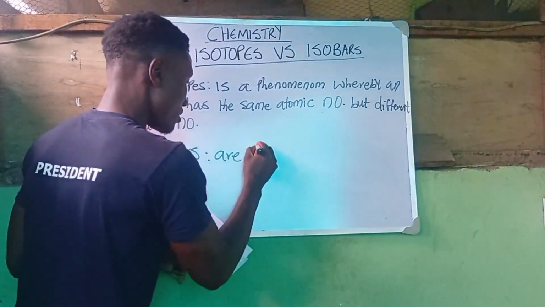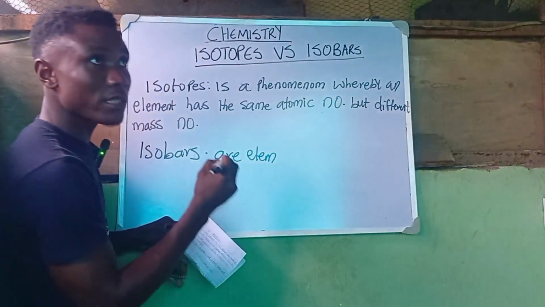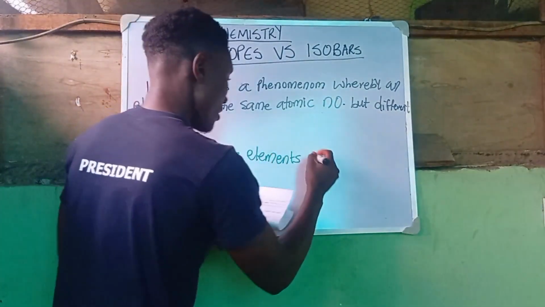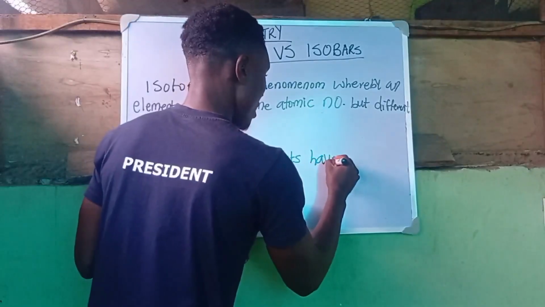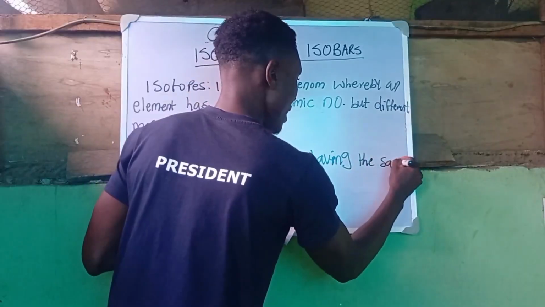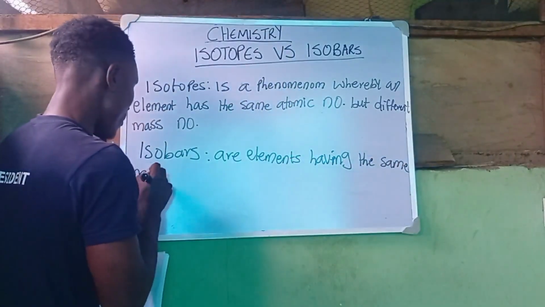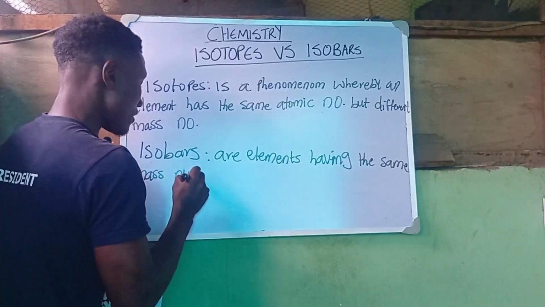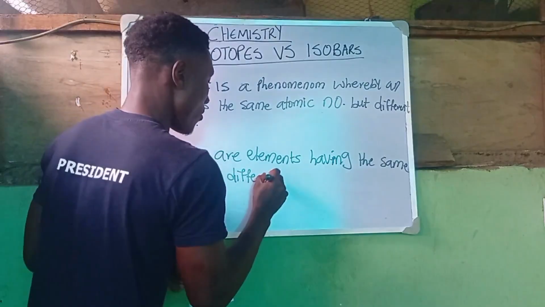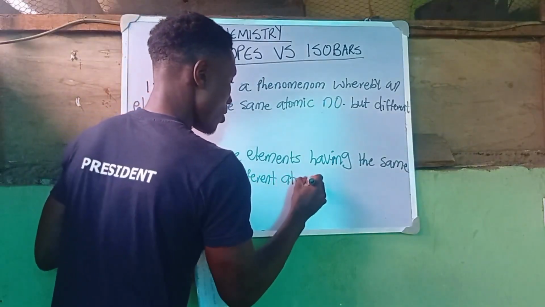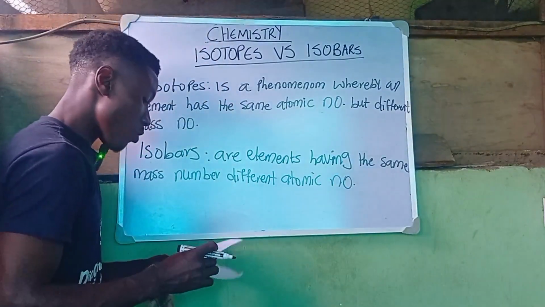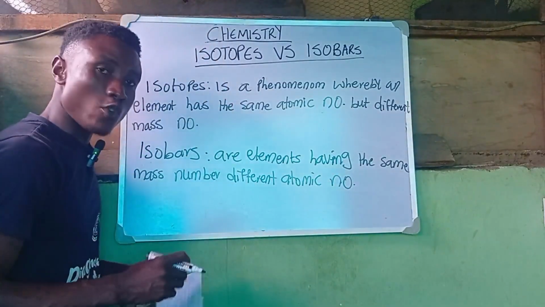Take note, I am going to be saying something very interesting. I say isobars are elements having the same mass number. They have the same mass number, but different atomic number. Please take note, but different atomic number. Now when it comes to the concept of isobars,